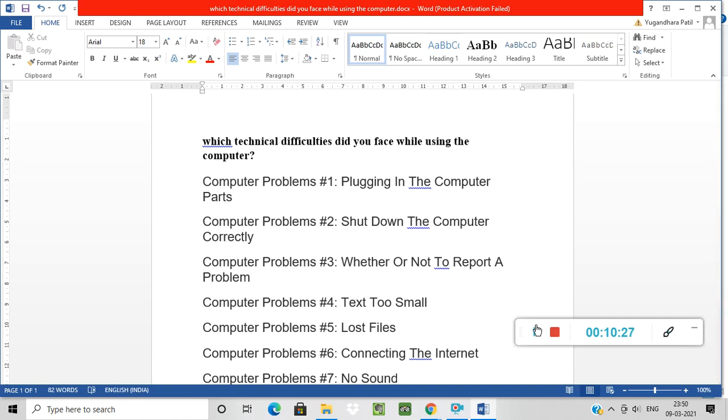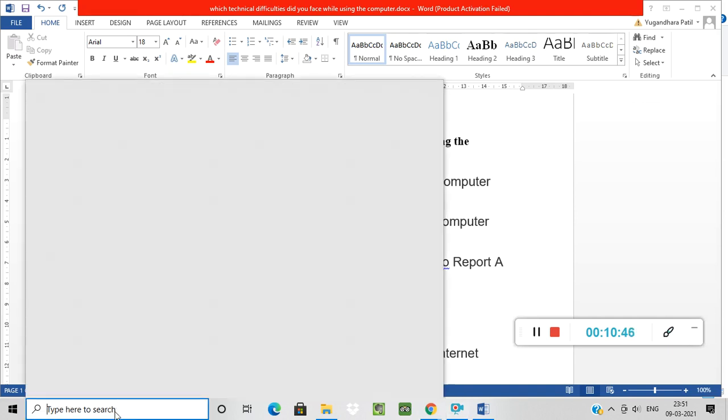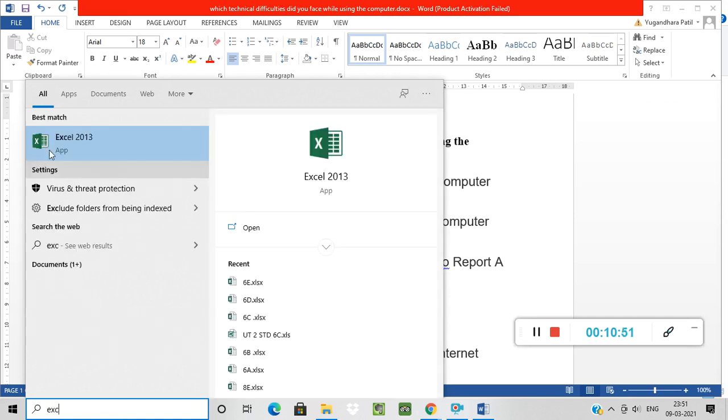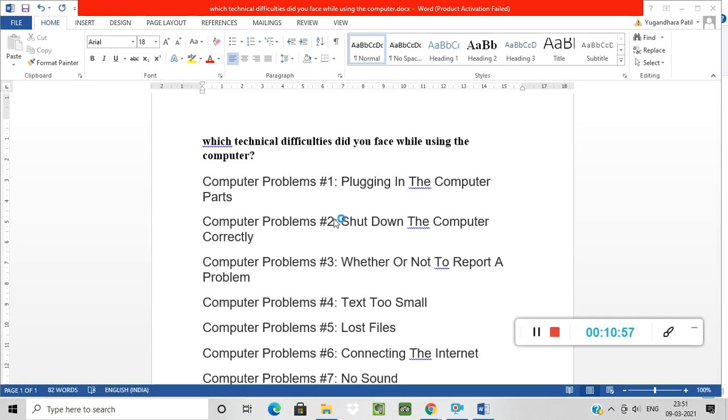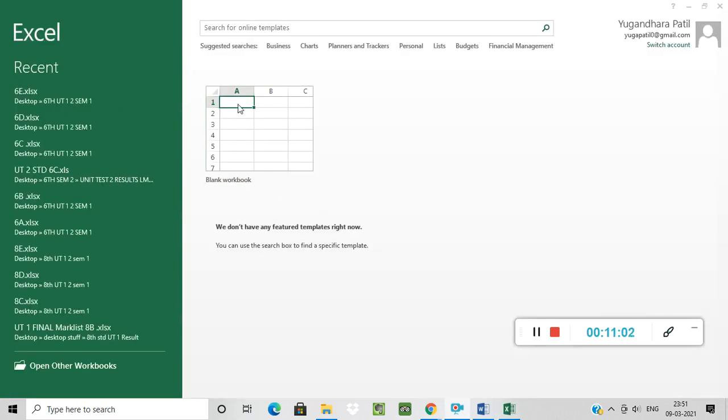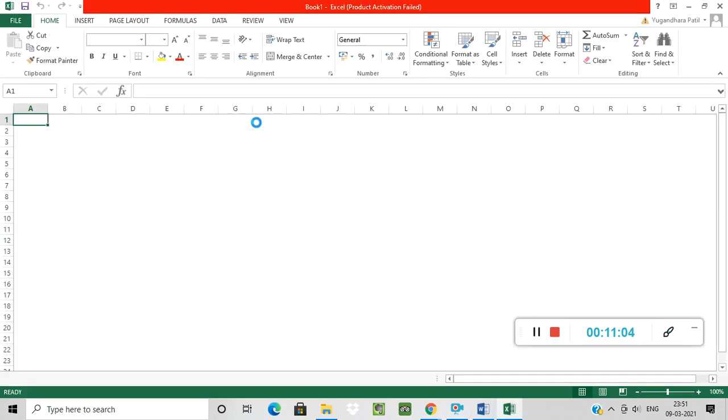Now in this 10th chapter, 3 topics are already given: how to use PowerPoint, how to use Microsoft Excel, and how to use Microsoft Word. First of all, how to open it. So please type here to search. Suppose I am typing here Excel. See, it is showing me Excel app over here. Just double click on this Excel app, then your Excel window will open. Okay, just select a blank document over here and your Excel window will open here.